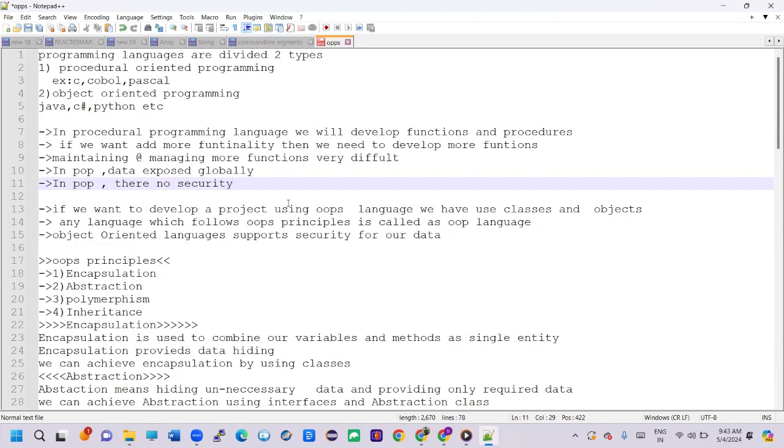And one more thing, in object-oriented programming languages, if we want to develop a project using an OOPS language, we have to use classes and objects. Based upon the class and object, we can develop in OOPS languages. Compared to procedural programming languages, the security is high. This is the main advantage of object-oriented programming languages: code reusability is very high, and security is also very high compared to procedural programming languages. One is high security, and the next one is high code reusability.